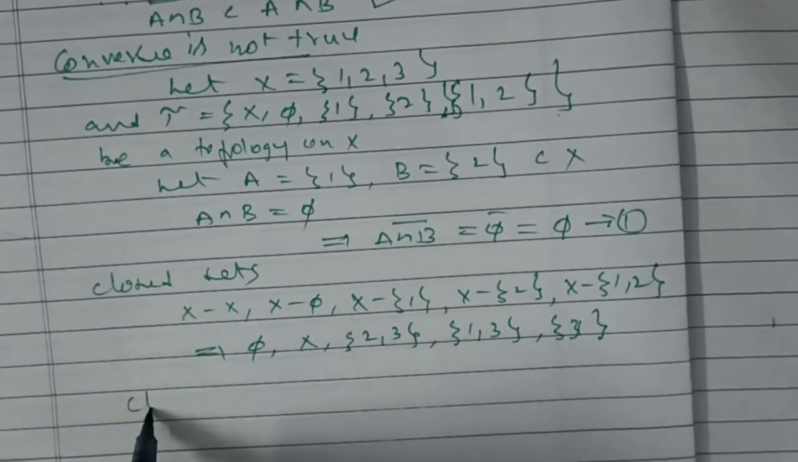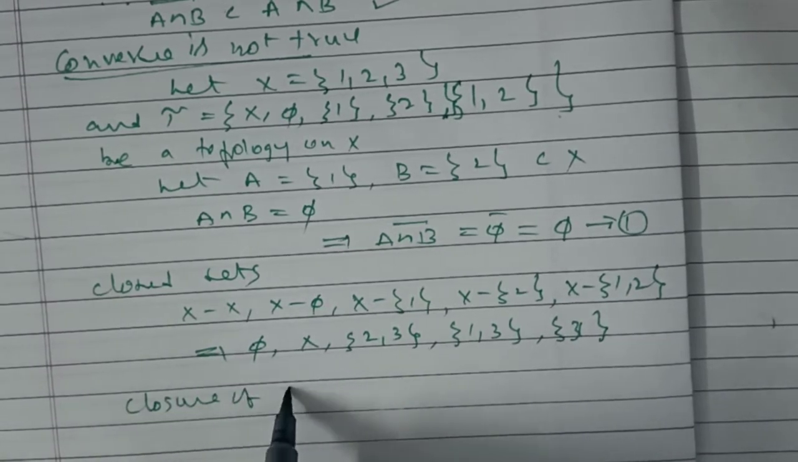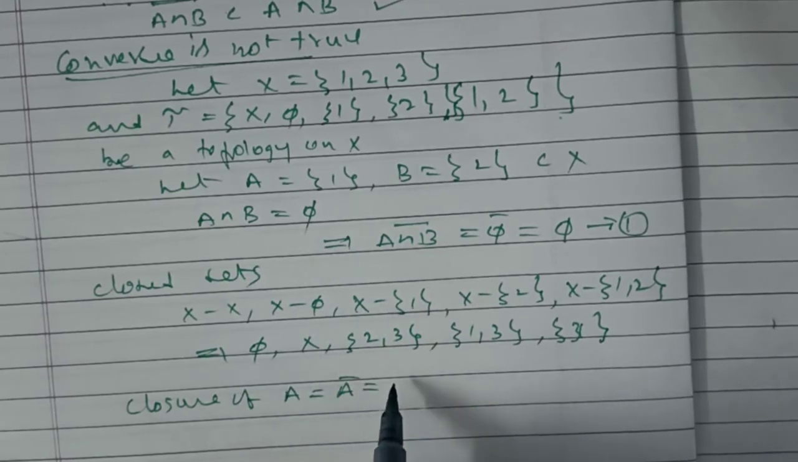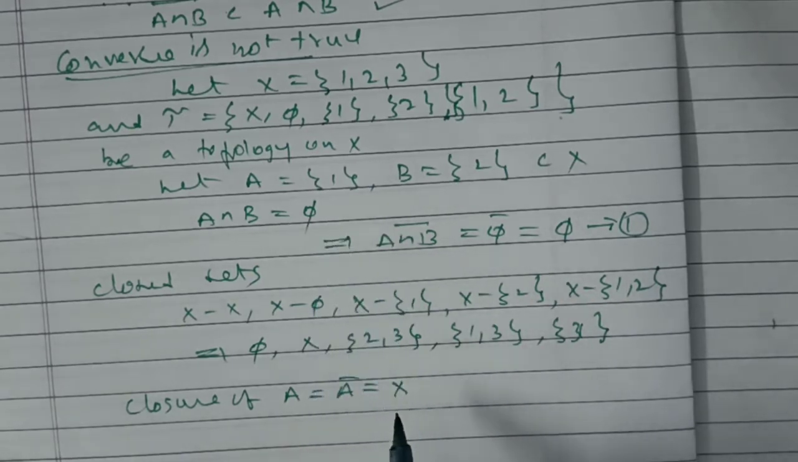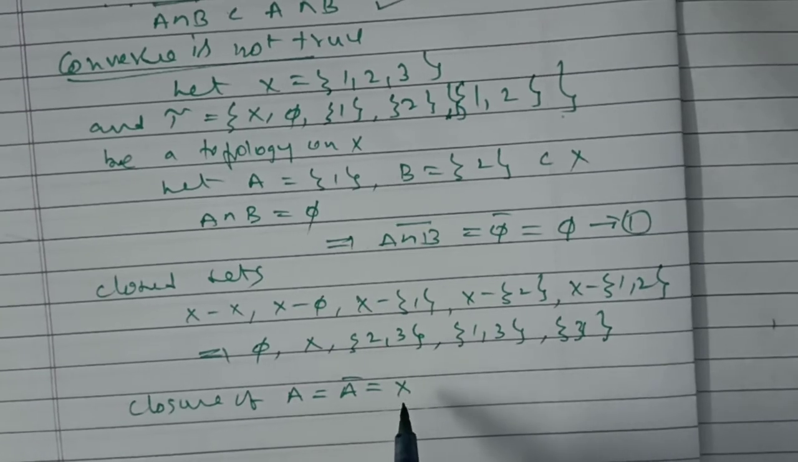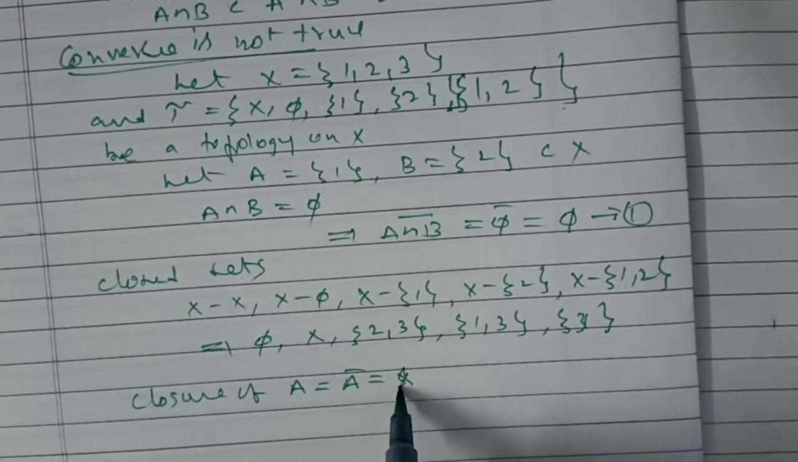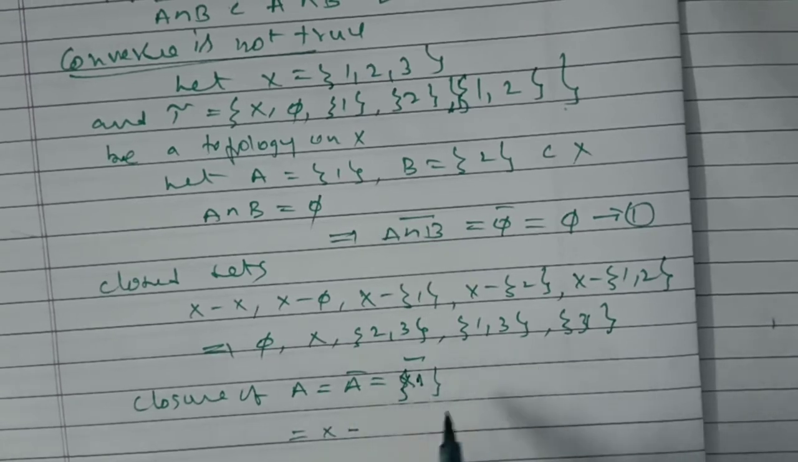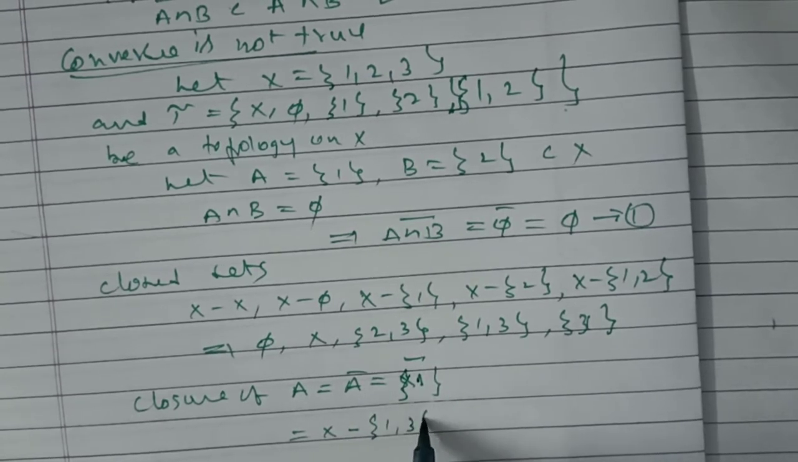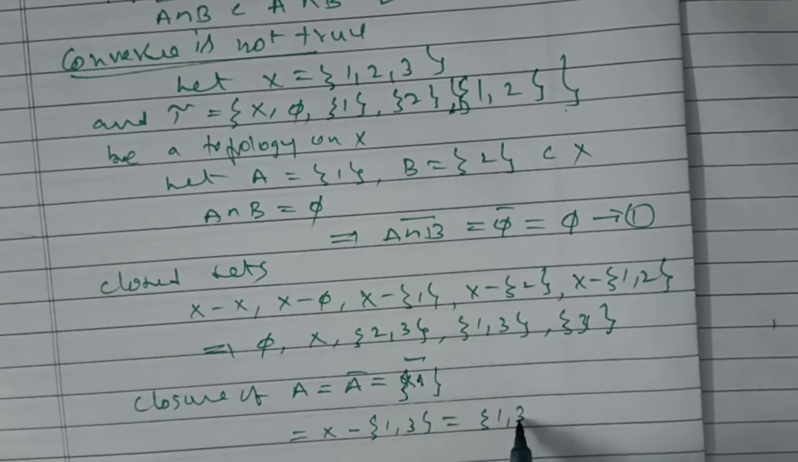Next, closure of A. Closure of A is equal to A bar, which is the intersection of all closed sets containing A. So what is the closure of A? It is {1} bar. {1} bar is equal to the intersection of the closed sets containing 1: X and {1, 3}, which is {1, 3}.